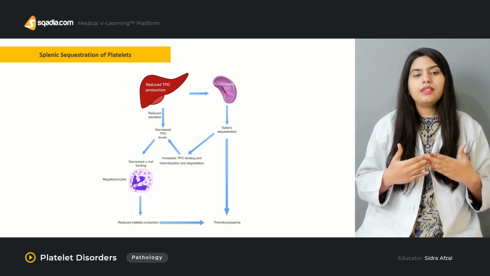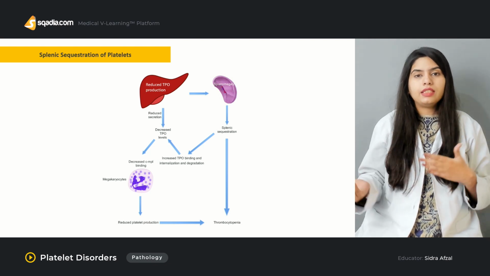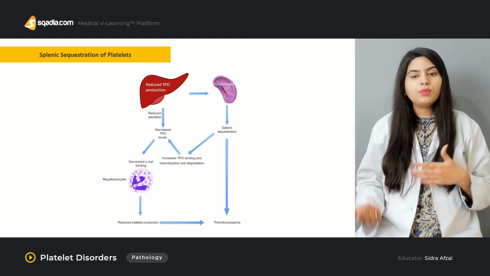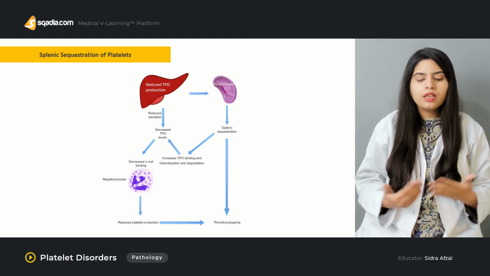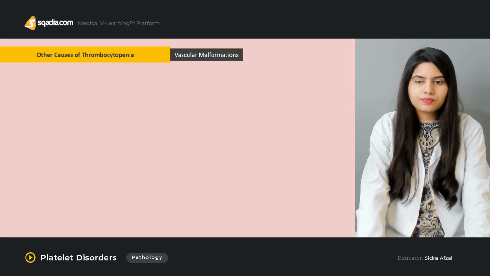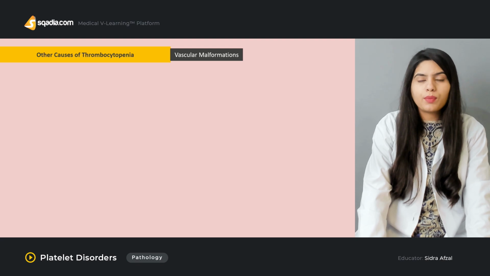So there is a decrease in the production of platelets or destruction that is leading to thrombocytopenia in patients who are suffering from splenomegaly or cirrhosis. Now, there are some other causes of thrombocytopenia as well,